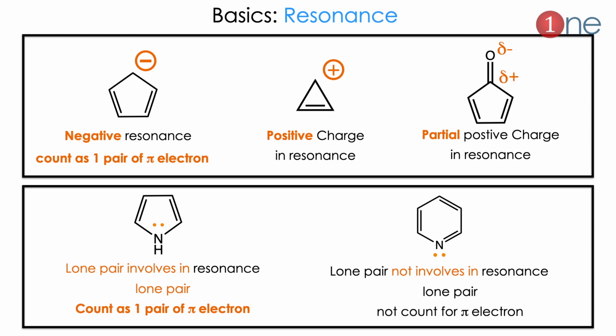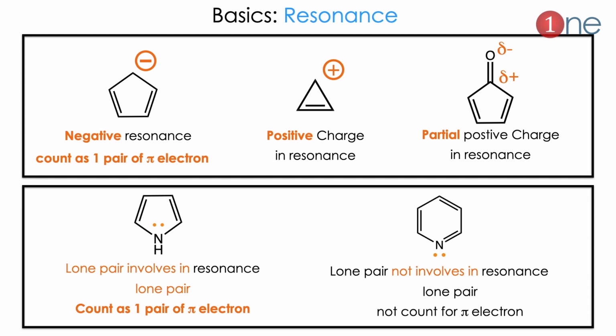Let us see another basic concept, which is resonance. The resonance can come from cation and anion, and sometimes from partial charges. If the cation, anion or partial charge is connected to pi bond conjugation, it will be stabilized by the resonance. Sometimes a lone pair of electrons can be involved in the resonance and conjugation, and also participate in the total pi electron count.